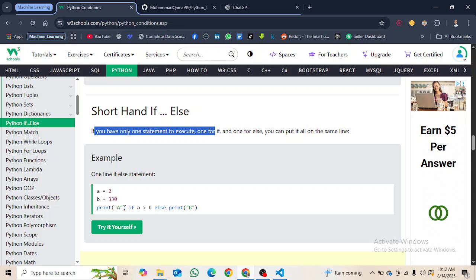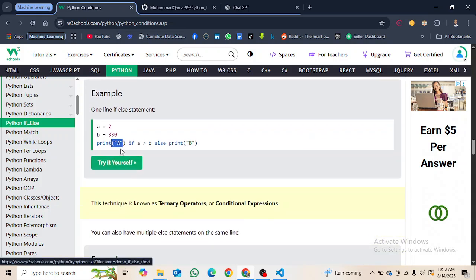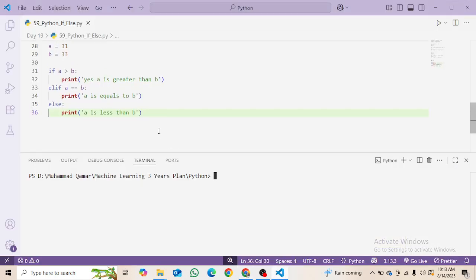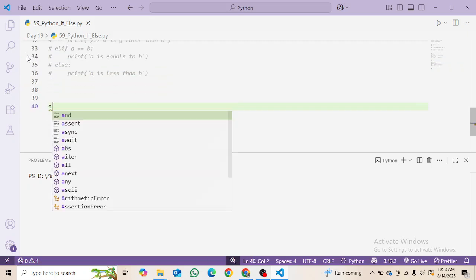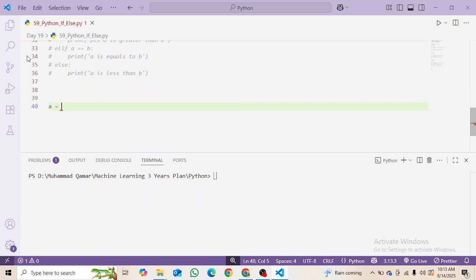We are writing the print statement before the if, so it will print a if a is greater than b, else it will print b. Let's give it a try. I'm making another variable: a is equal to 33 and b is equal to 43.